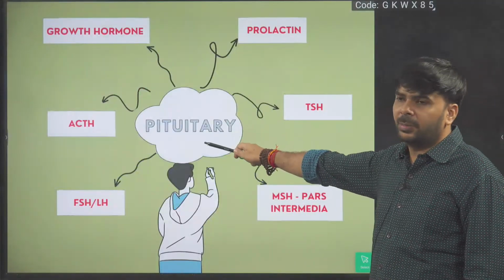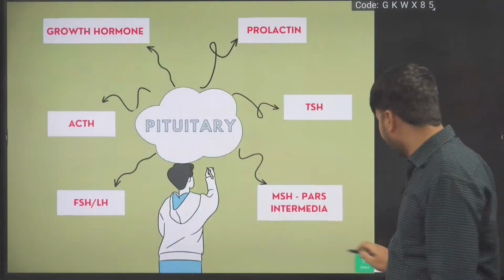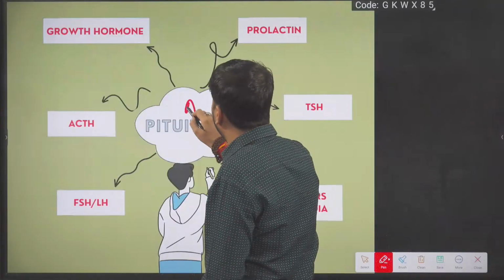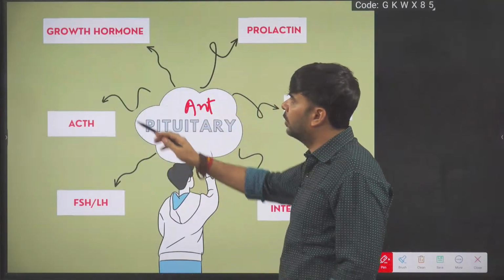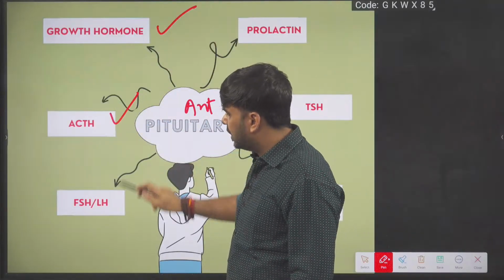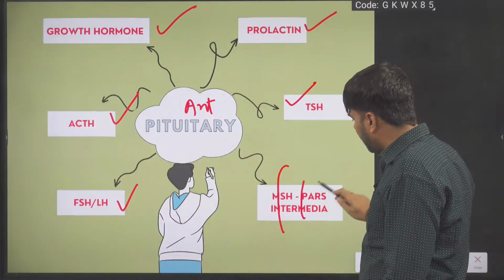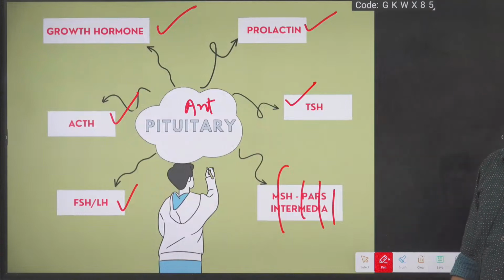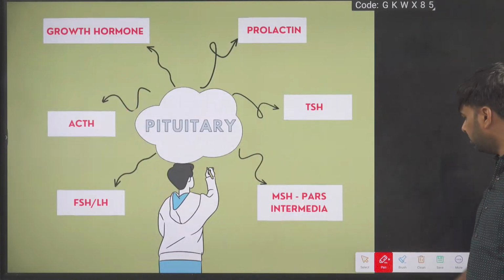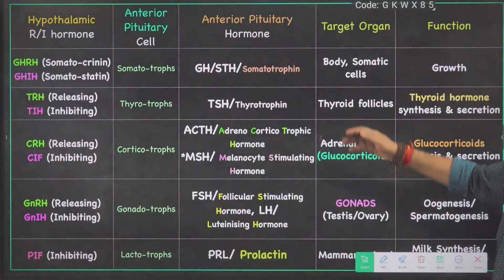So, the pituitary gland, anterior pituitary mainly. How many hormones did we discuss? I'm writing anterior pituitary. How many hormones mainly? Growth hormone, ACTH, FSH, LH, TSH, prolactin, and this part you can leave. Easy, everyone. This is the summary.